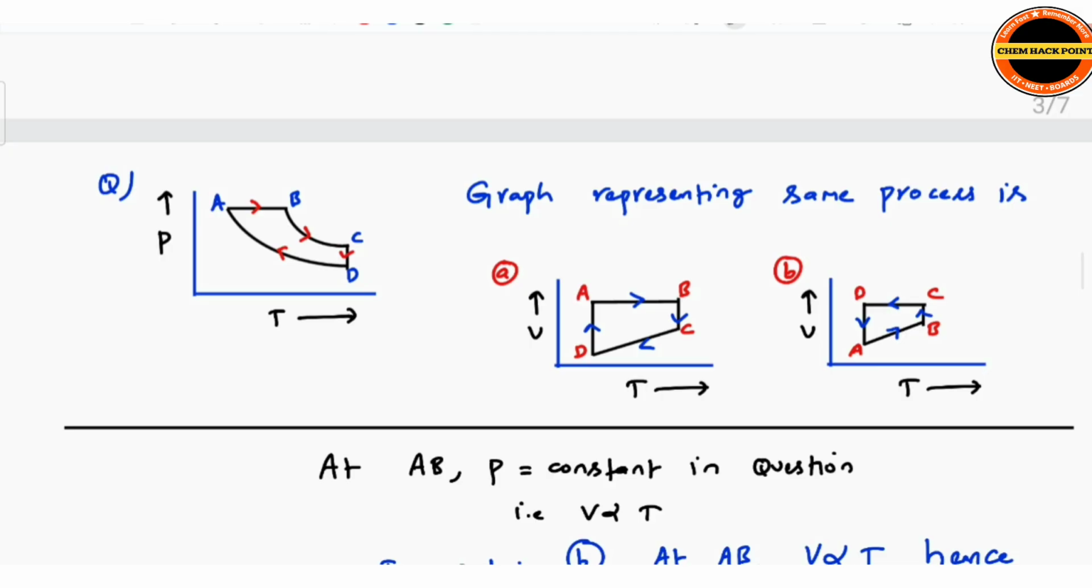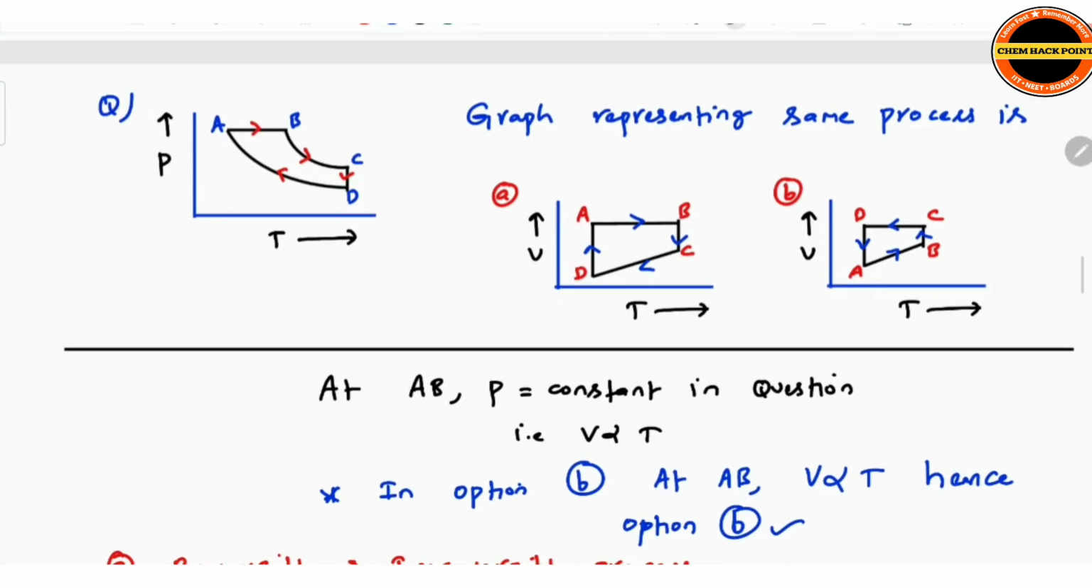For example, see here one question. Here a cyclic process is given, A, B, C, D, with arrow marks between pressure and temperature. Out of these A and B, which process correctly represents the given question? This is one question here. So how to check here? First you take AB, BA, where pressure is constant in AB in the question. So if pressure is constant, we know volume is directly proportional to temperature. Whenever pressure is constant, volume is directly proportional to temperature.